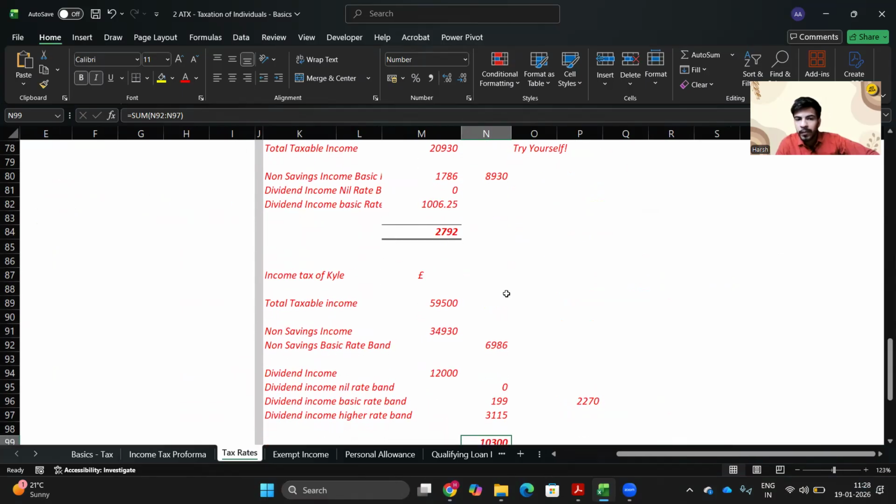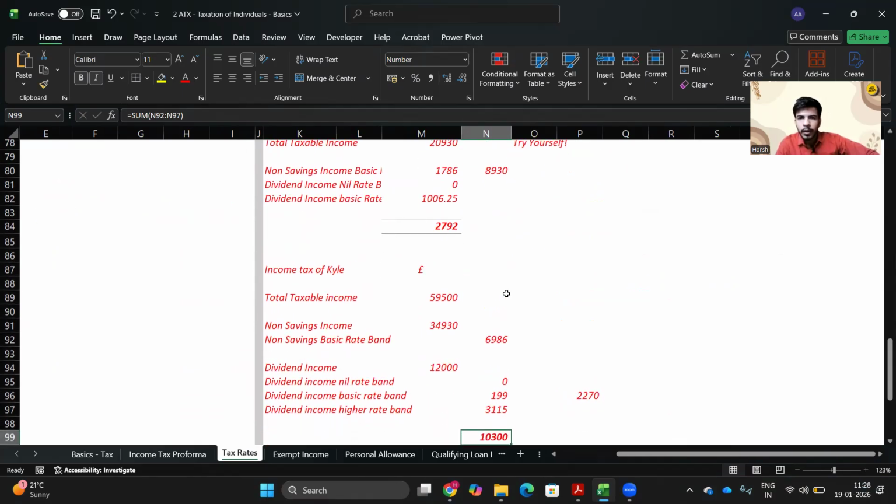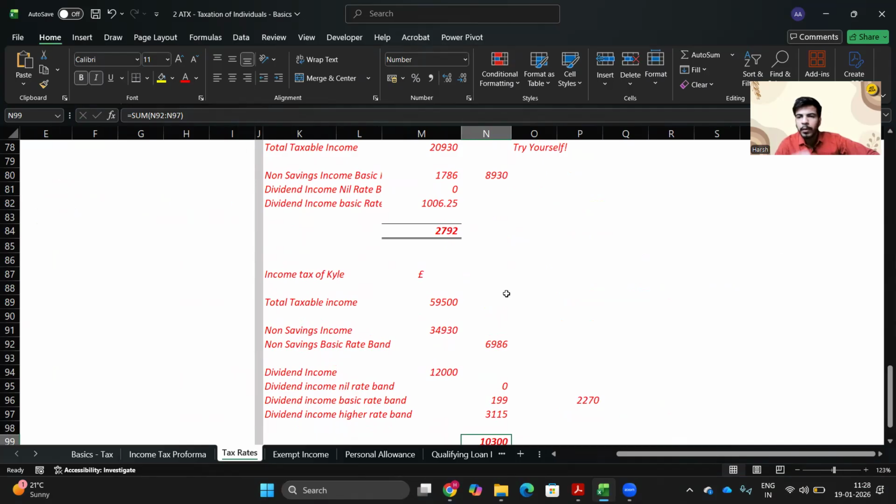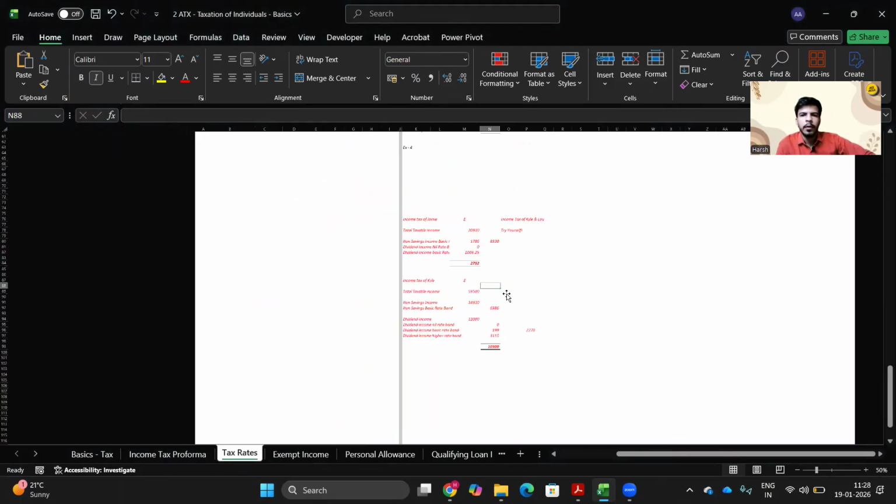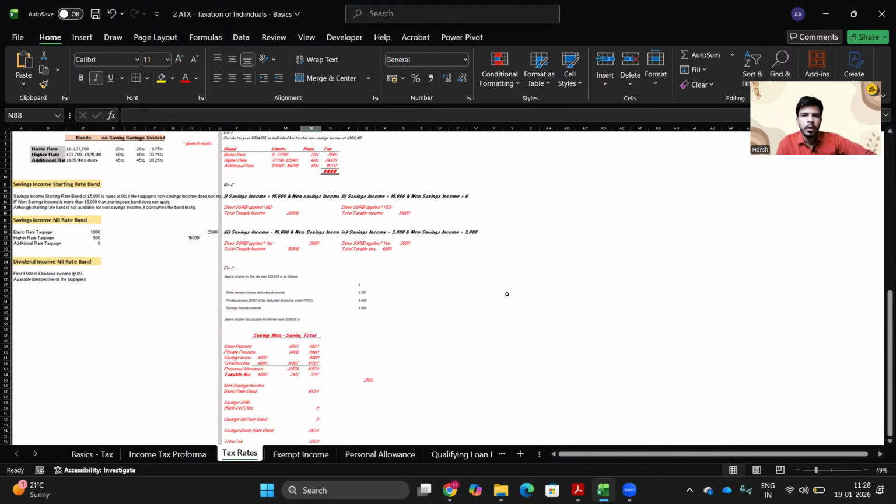Apply nil rate bands if applicable. It would obviously be applicable for dividend income, because there is no limit. There is no threshold over which you can claim the dividend income nil rate band. It is applicable to all taxpayers. So yes, you can work on it.